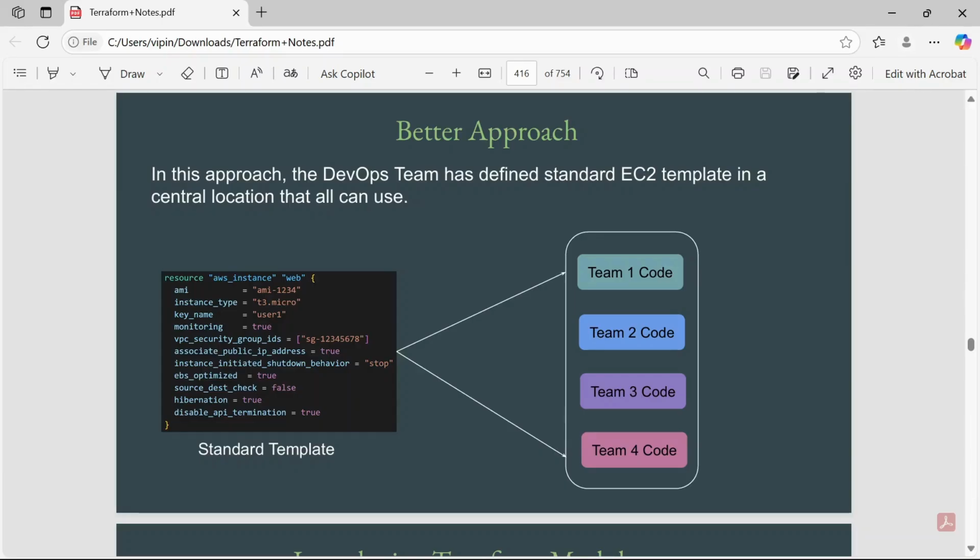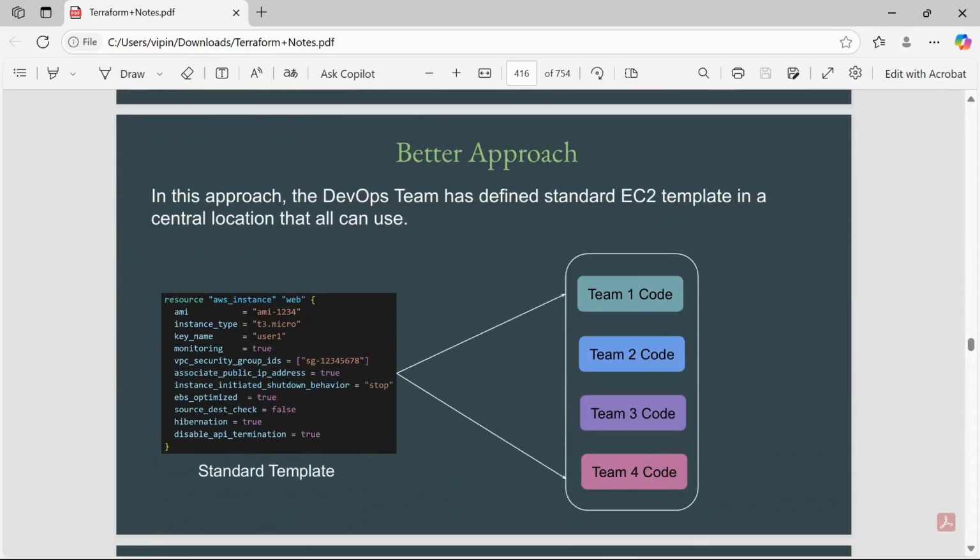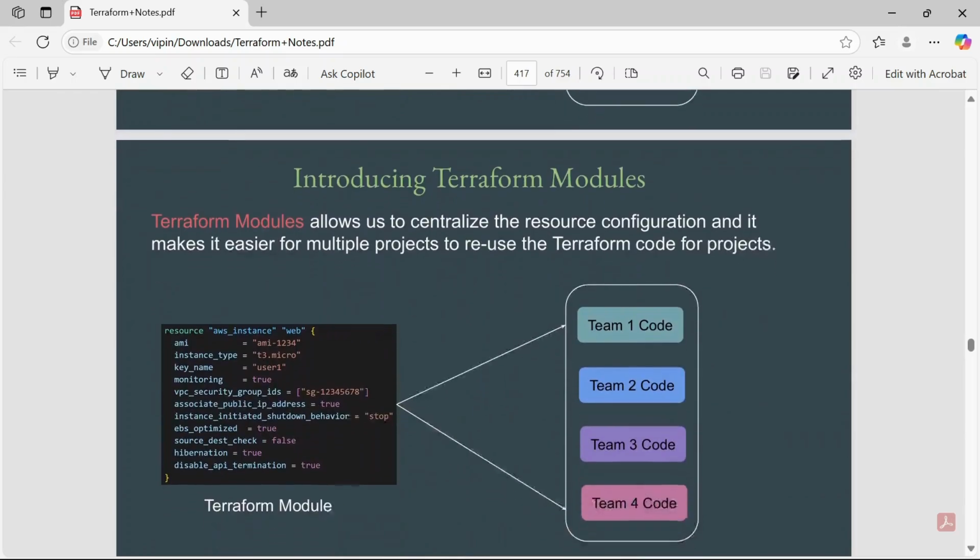If we need to change the instance type from t2.micro to t4.micro or something else, we simply go to the central repository where we keep this standard template and change the instance type, and it will be applied to all the teams. We don't have to go to the team 1 repository, the team 2 repository, and so on. We just make one change in the central repository and it is reflected for all the teams. So this is the ideal approach.